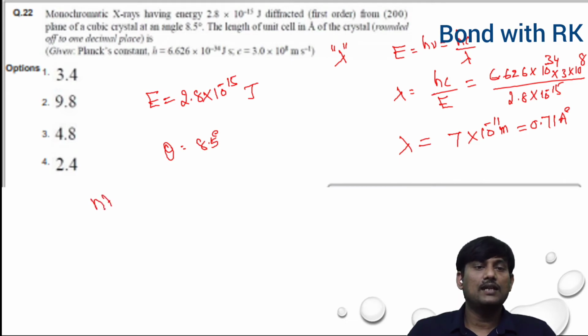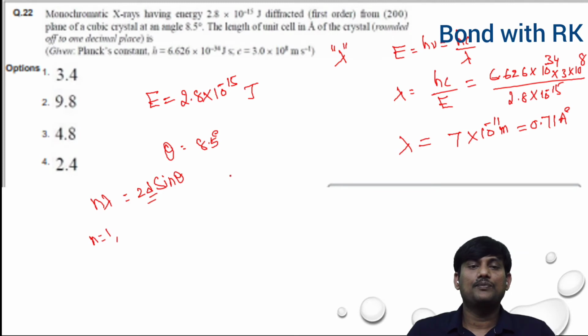From Bragg's equation, n lambda is equal to 2d sine theta. Here n is equal to 1. We know the lambda value. And what is d?